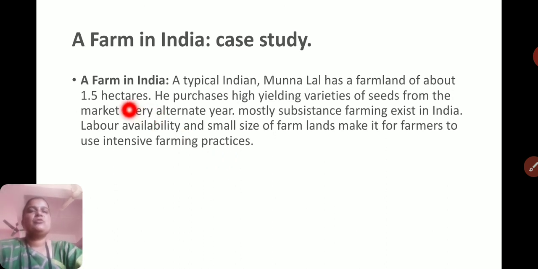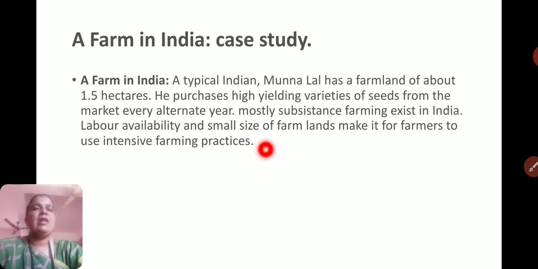Because of the small size, we cannot use advanced technology for cutting, threshing, winnowing, etc. For that reason, a lot of labor, human power, is required. And due to the small size of land, as well as the old technological equipment used in farming, farm produce is reduced.